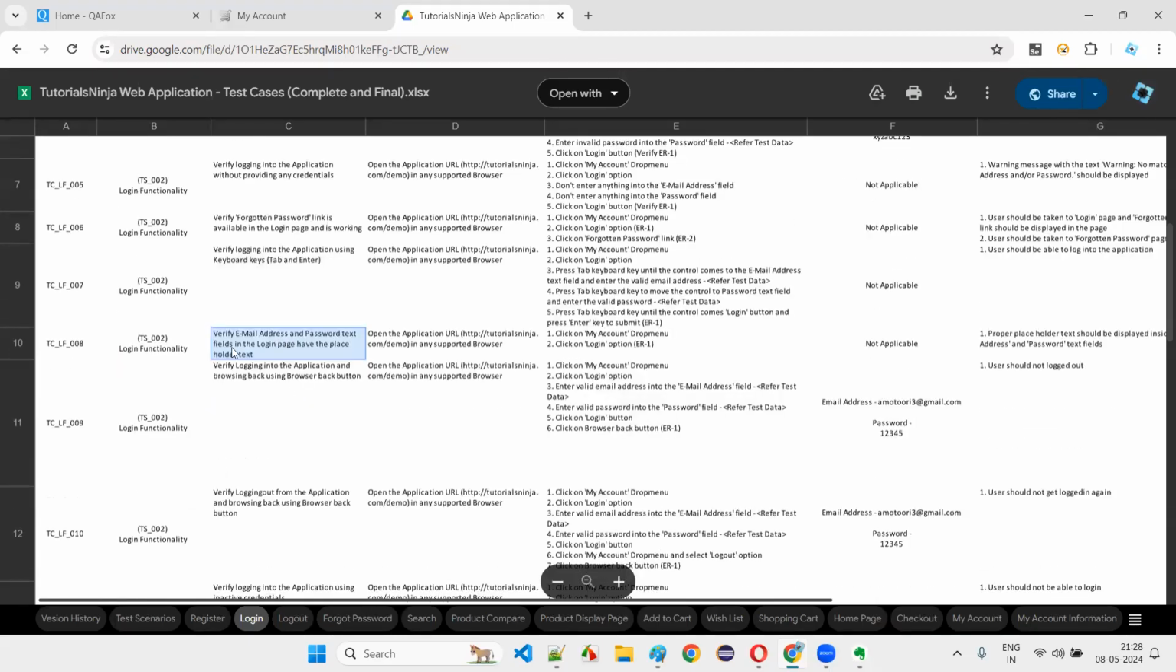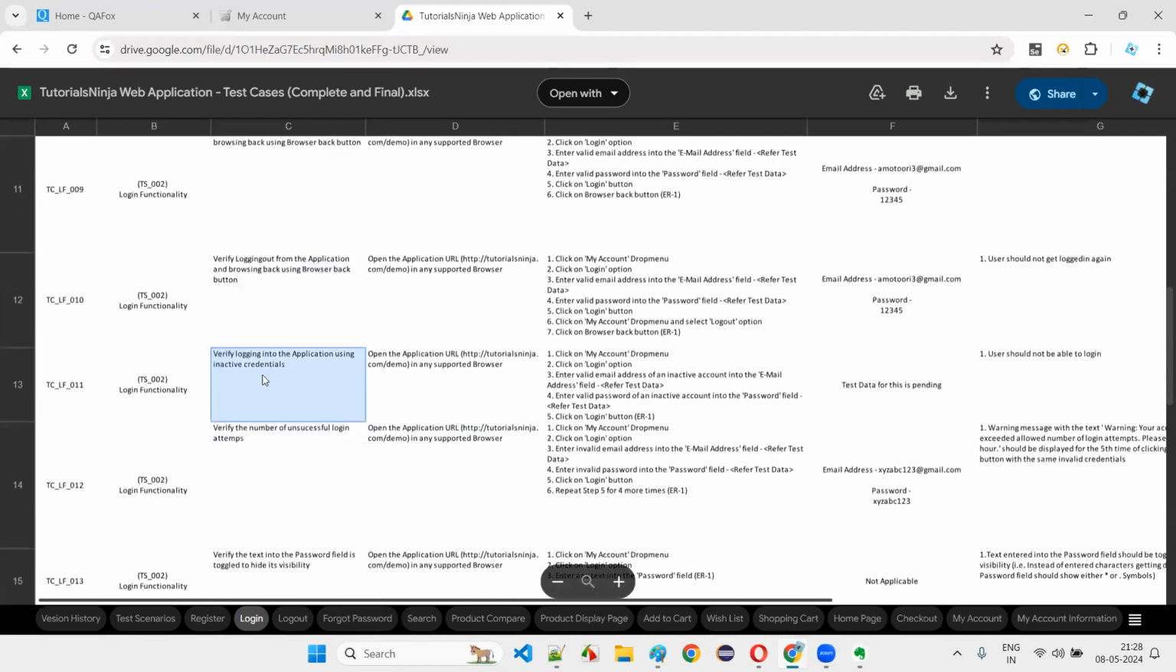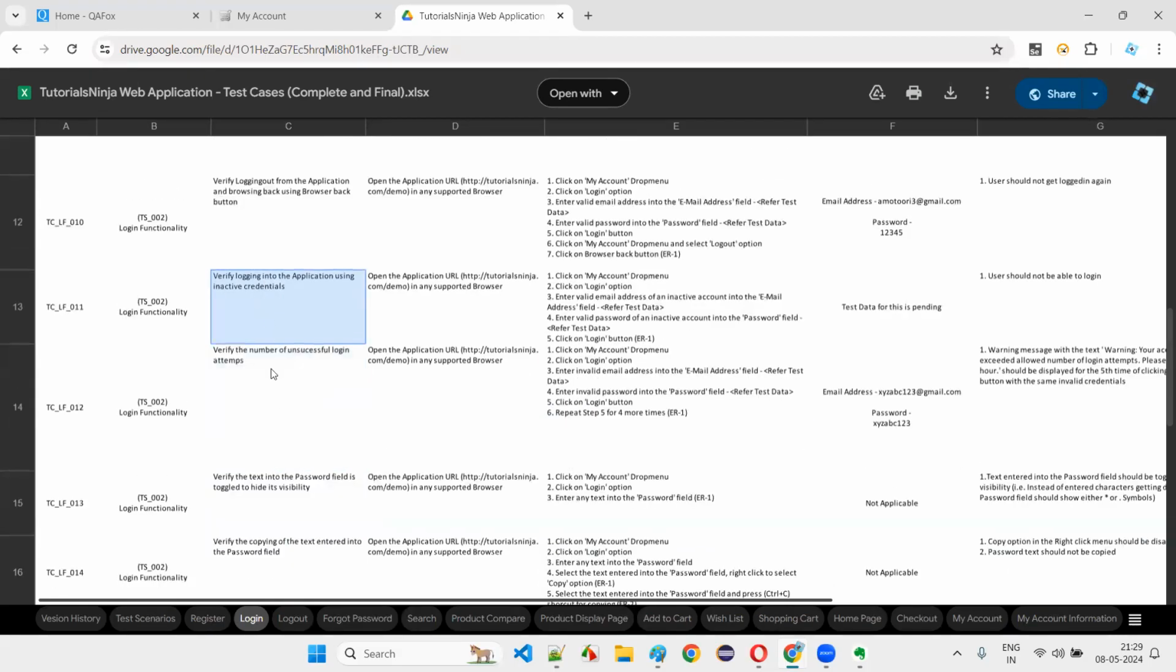Verify email and password text fields in the login page have the placeholder text. Okay, UI part. Verify login into the application and browsing back using the browser back button. What should happen? Verify logging out from the application and browsing back. It should not get logged in. Verify login into the application using inactive credentials. If a user is not active for a long period of time, it will become inactive. If you use those credentials, you should not get logged in until you make them active.